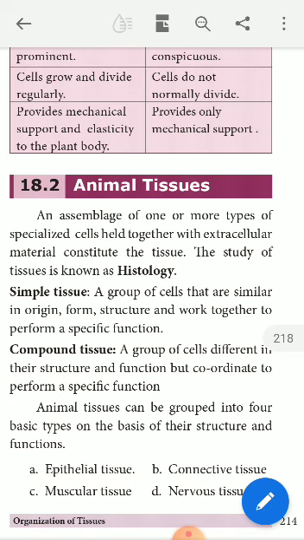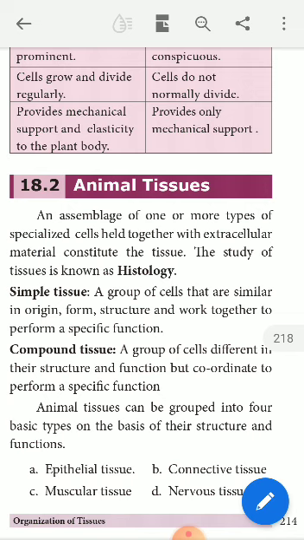A group of cells that are similar in origin, form, and structure, and work together to perform a specific function, is known as a simple tissue. The group of cells, or the number of cells, which are of the same type of origin, same type of form, same type of structure, and these cells are also performing the same function. That type of tissue is called a simple tissue, right?